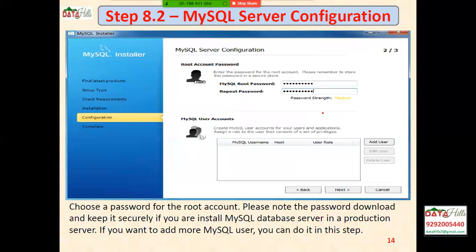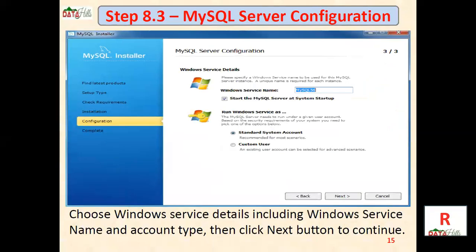Here, we mandatorily have to give the root password. By default, the username is root. Give the password, then repeat the password and confirm it. If you want to add more than one user, use Add User. Click on Add User and then give more users. Next, the Windows service name. By default, it is MySQL56. You can change the service name if you want.